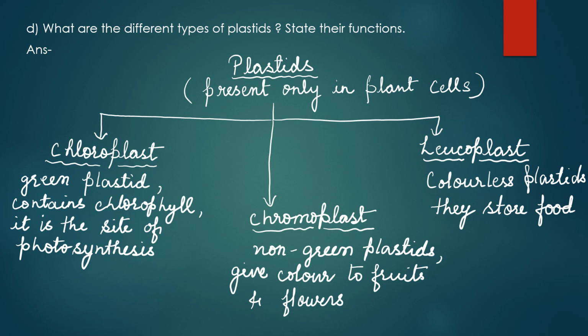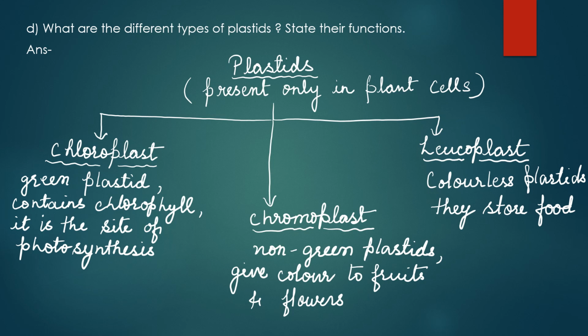Here I have made a chart where I have classified the plastids as chloroplast, chromoplast and leucoplast. In some books or in higher classes, you may find that plastids are of two types: chromoplast and leucoplast. Leucoplasts are the colorless plastids.